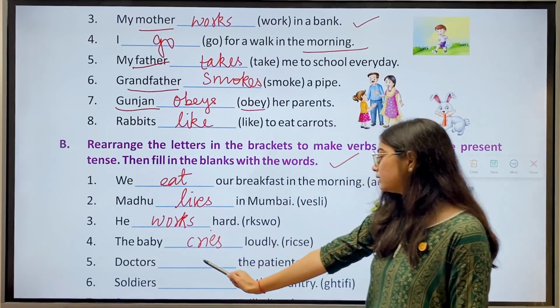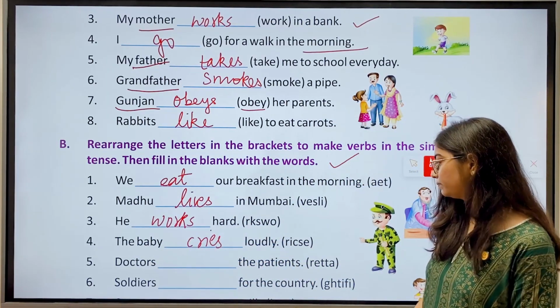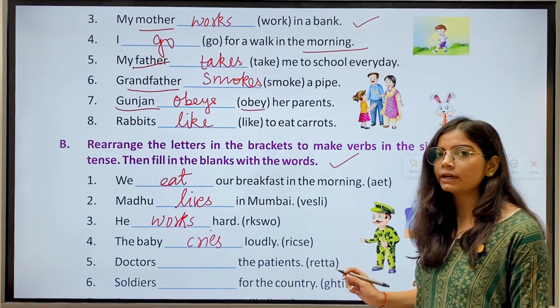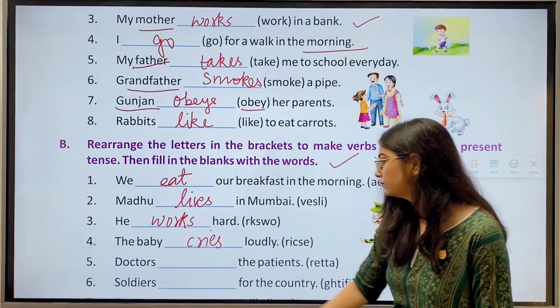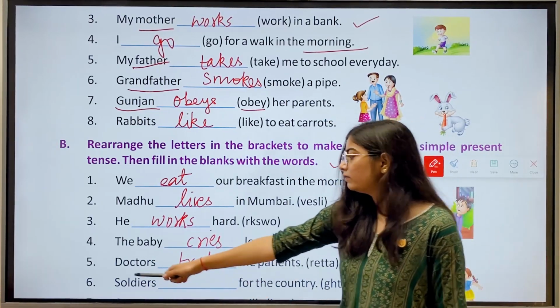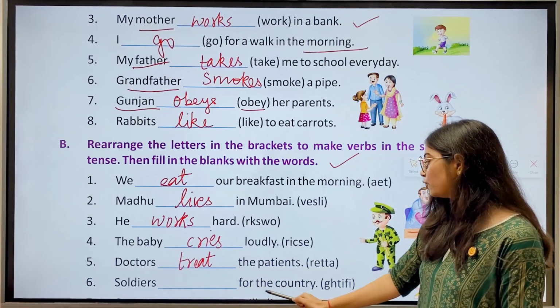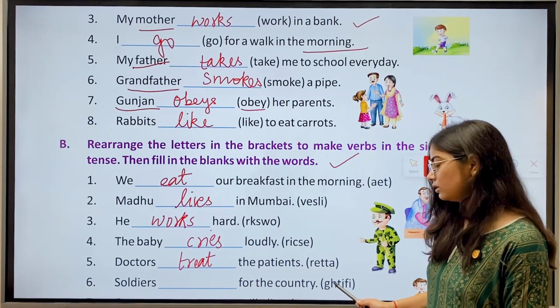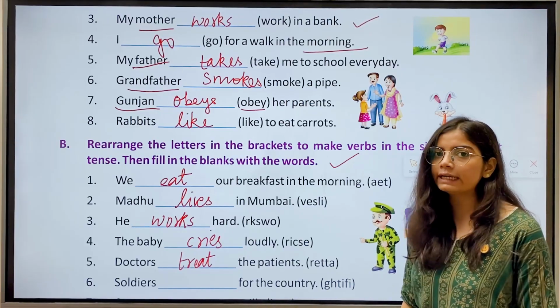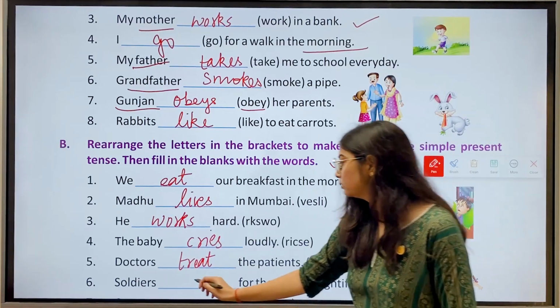Fifth, doctors dash the patients. We have R-E-T-T-A. The correct answer is treat. Then we have sixth, soldiers dash for the country. Now, G-H-T-I-F-I. The correct answer is fight.